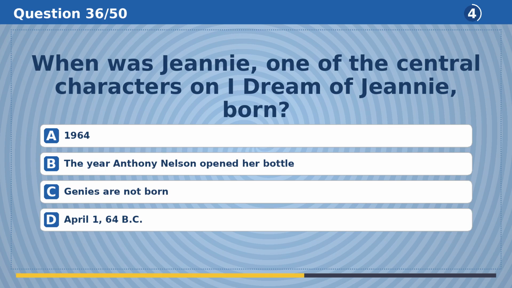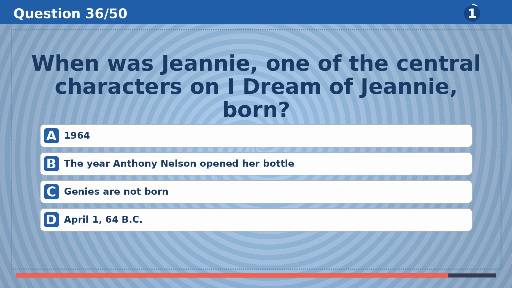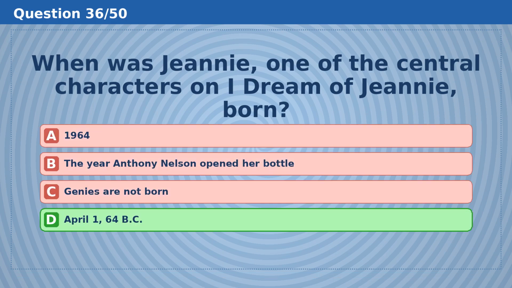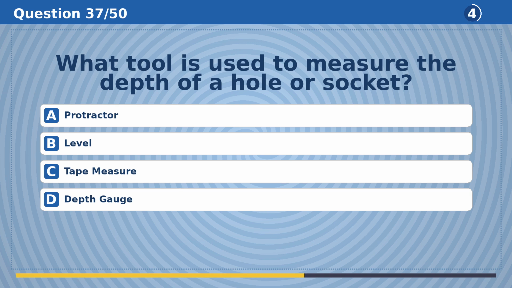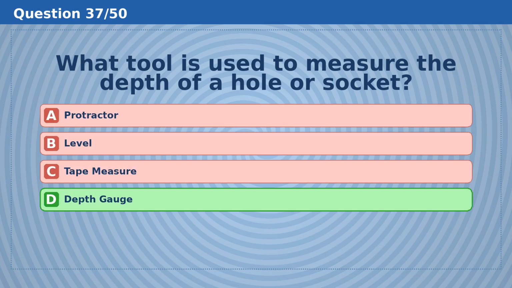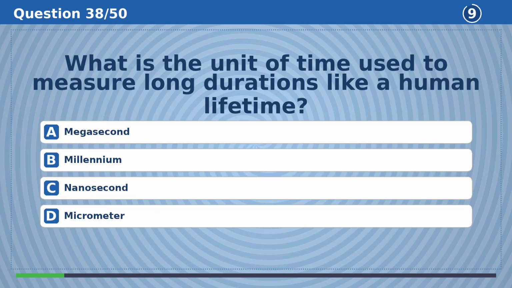When was Jeannie, one of the central characters on I Dream of Jeannie, born? The answer is D, April 1, 64 BC. What tool is used to measure the depth of a hole or socket? The answer is D, depth gauge.